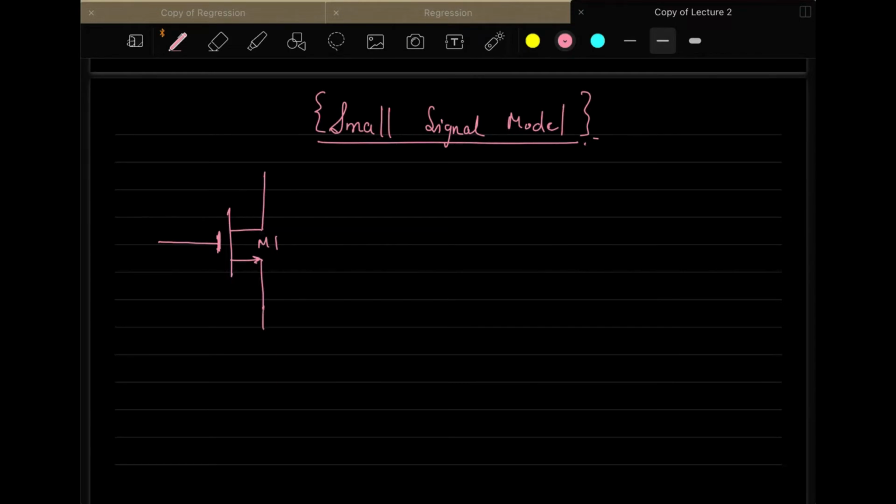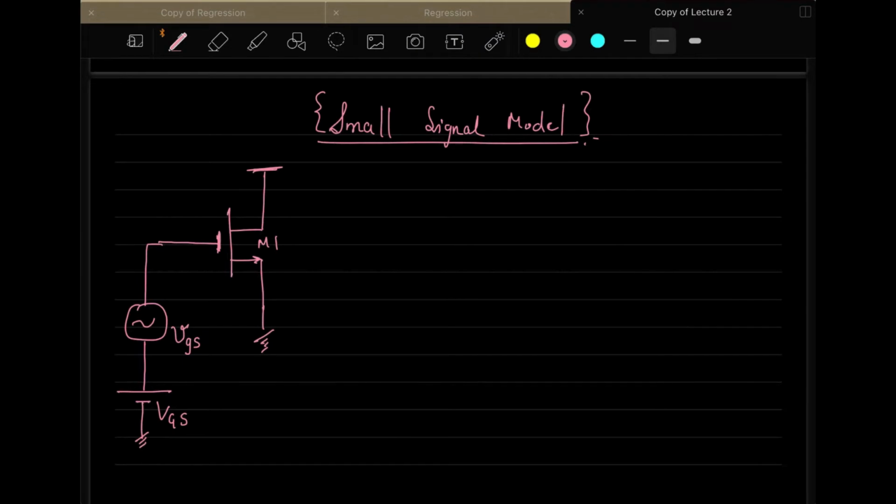When you apply a DC voltage to these MOSFETs, the role of DC voltages is to make these transistors go into the proper region, that is the saturation region, where we can then apply a small test signal, which is very small, on top of the DC voltage so that we can get some amplification. So that is our main job. Here that can be done by applying a small sinusoidal signal on top of the gate source voltage that you apply as a DC voltage. So this is your sinusoidal signal and this is basically a small vgs.